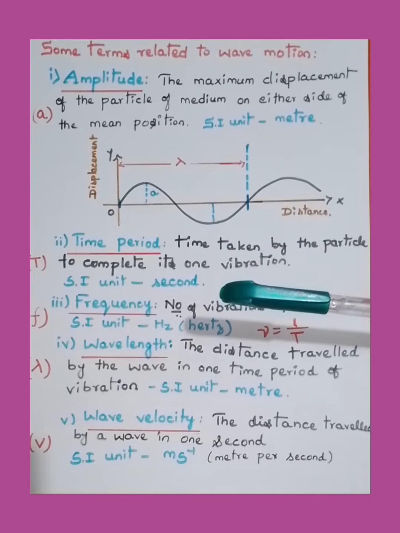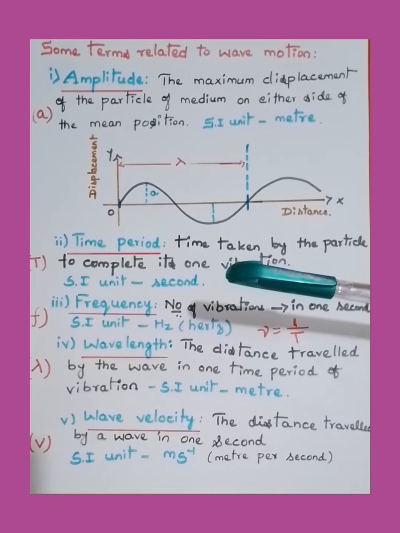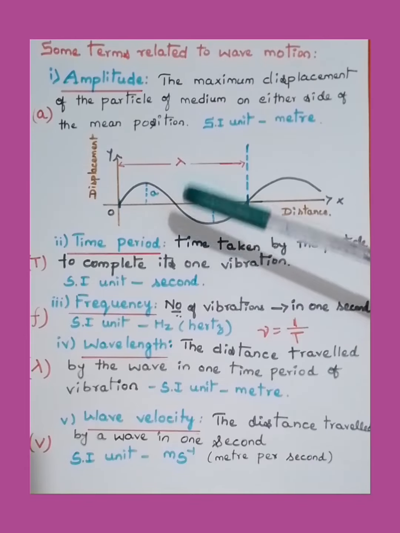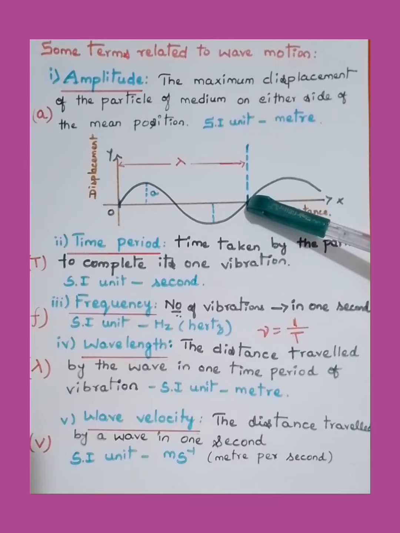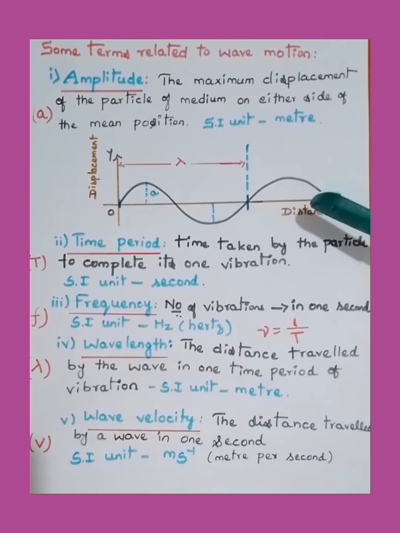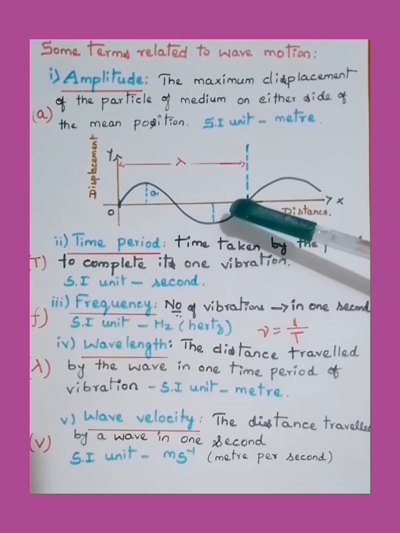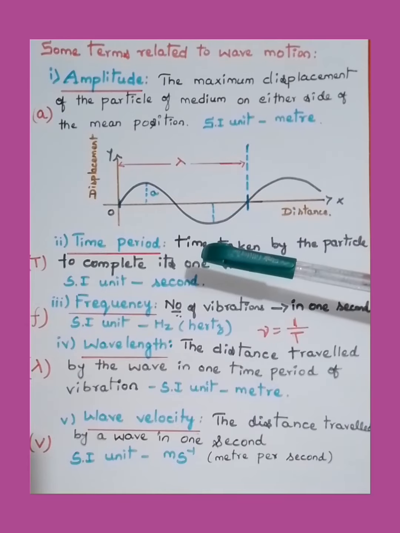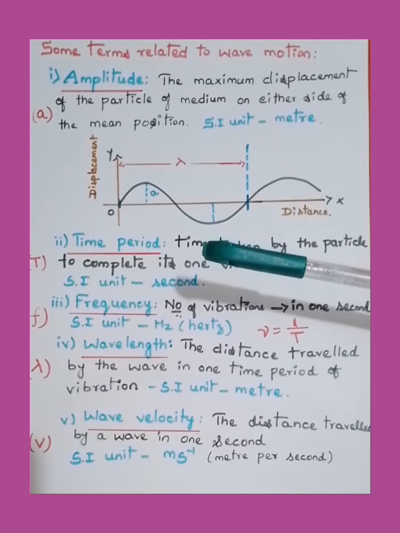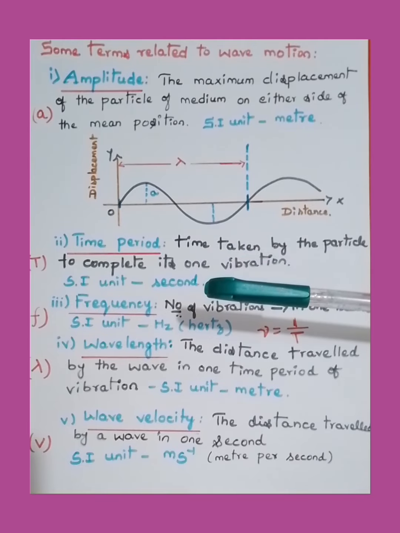Next, time period. It is defined as the time taken by the particle to complete one vibration. If you take this up to here, this mark is one vibration, then according to the displacement-time graph, instead of distance, you write time here. Then the time taken by the particle to complete one vibration is called the time period. It is represented by capital letter T, and the SI unit of time period is second.